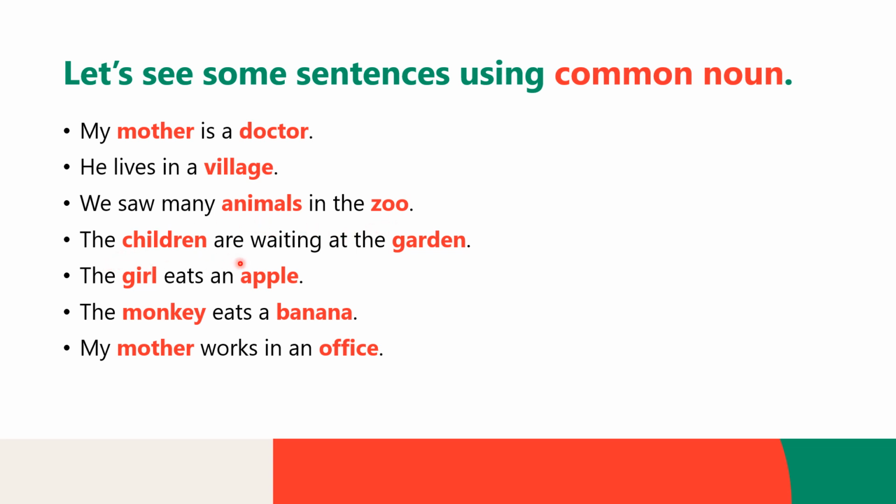The children are waiting at the garden. So here the children and garden are common noun. The girl eats an apple. So here girl and apple are common noun.